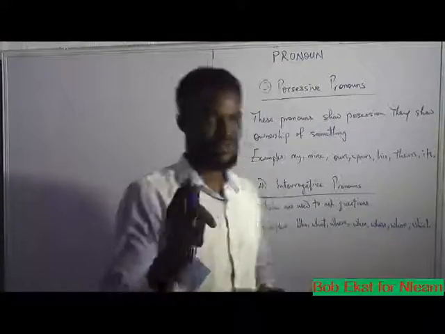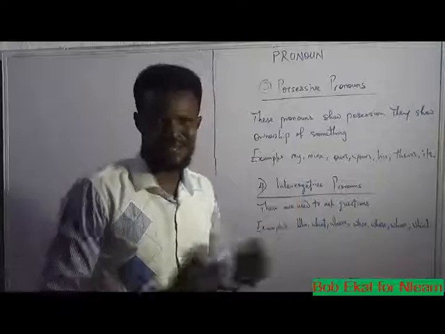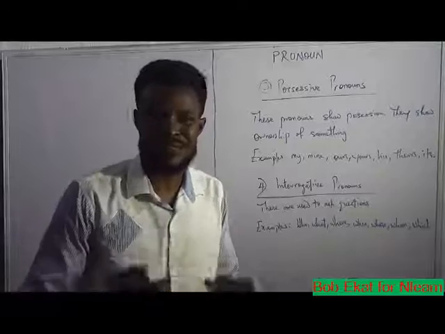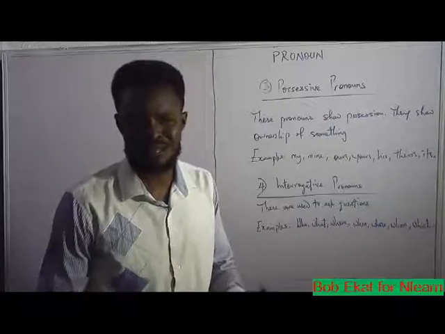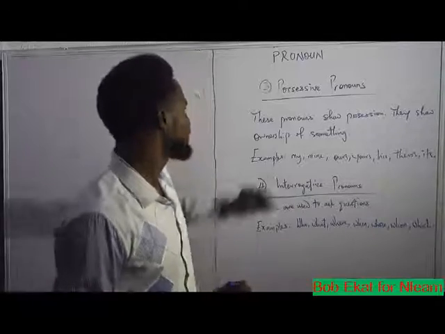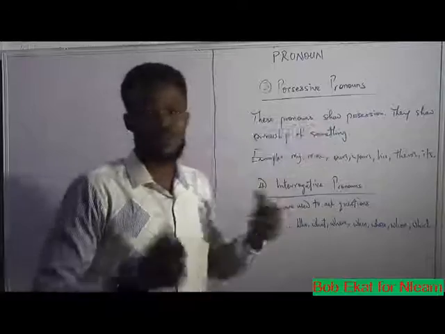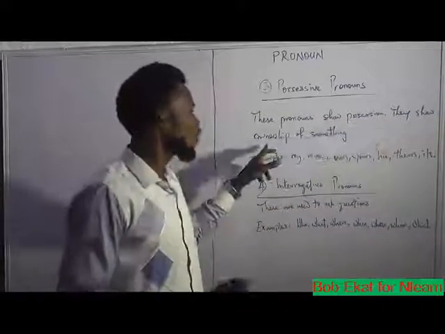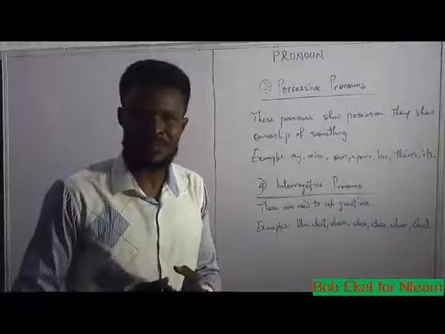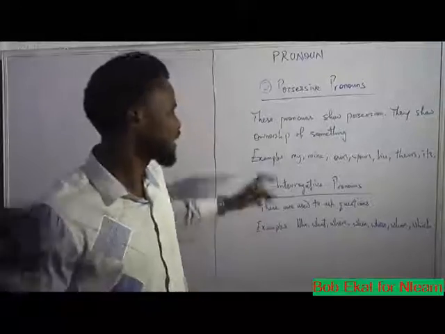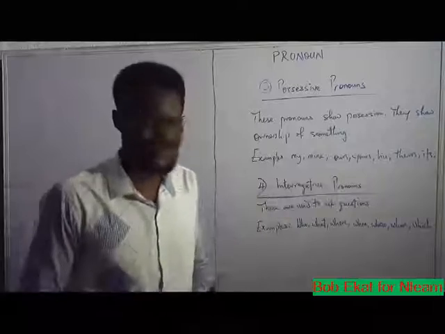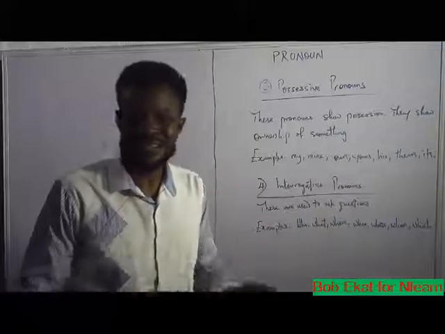Now we shall look at possessive pronouns. When you hear the word possessive, what should come to your mind is ownership, to possess something. And so these pronouns show possession. They show ownership of something. Examples are mine, ours, yours, his, theirs, its.